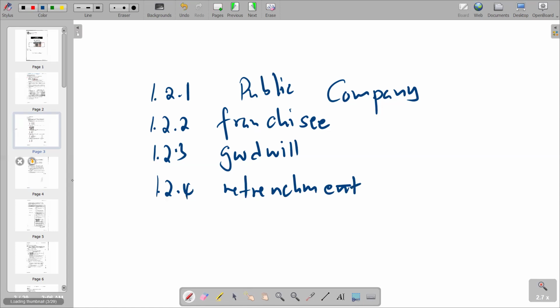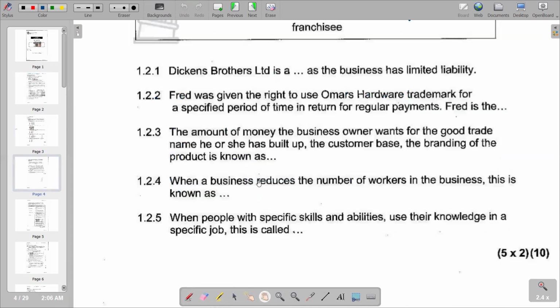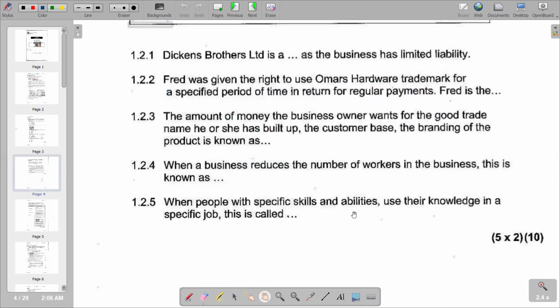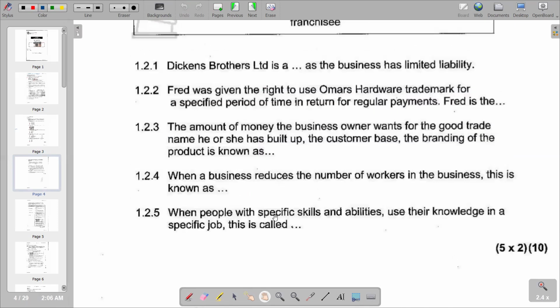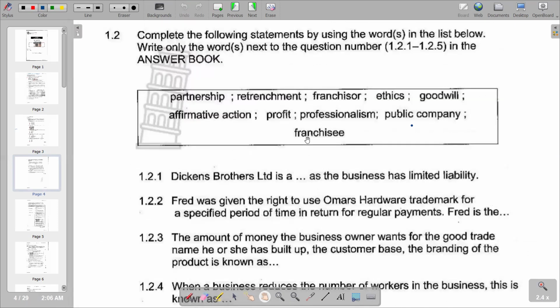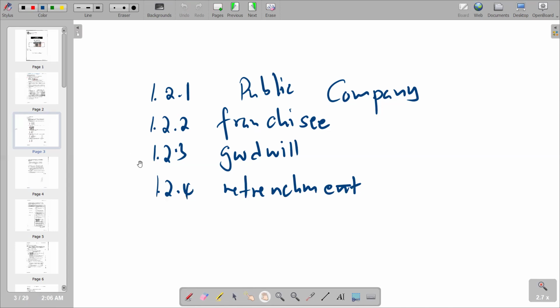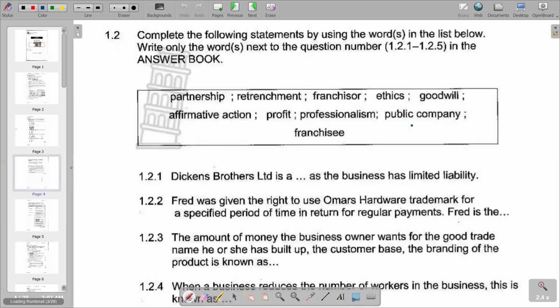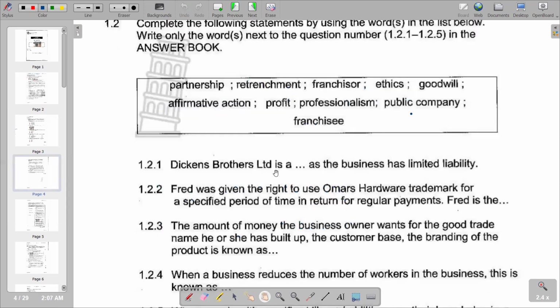Moving on to the last part of our question, it reads, when people with specific skills and abilities use their knowledge in a specific job, this is called, we check according to responses given, but we see that the most appropriate that we have is professionalism. Professionalism is the correct response. So this is what we have on 1.2.